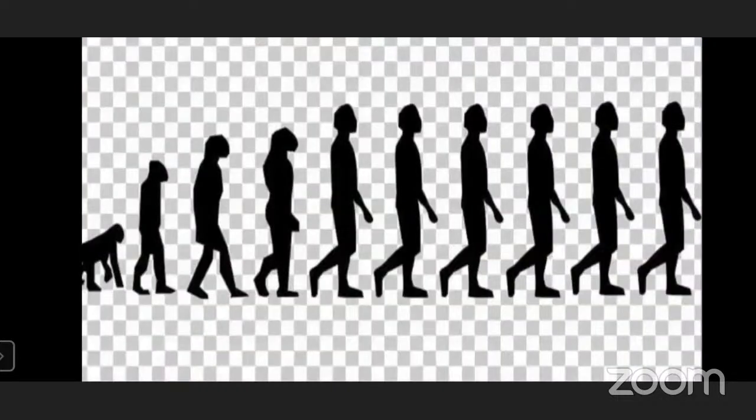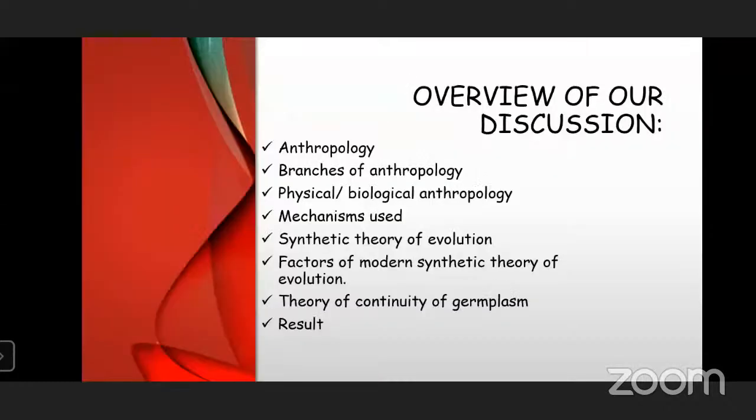Have you ever seen this image? It shows various stages of human evolution, how a man evolved from an ape. Here each stage has various differences. These are the overviews of our today's discussion.